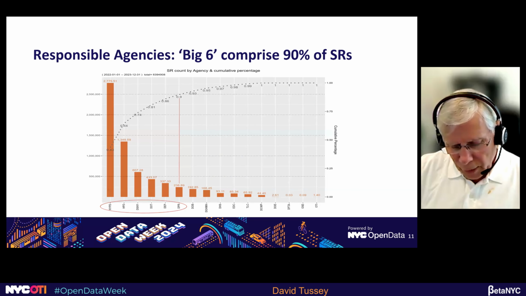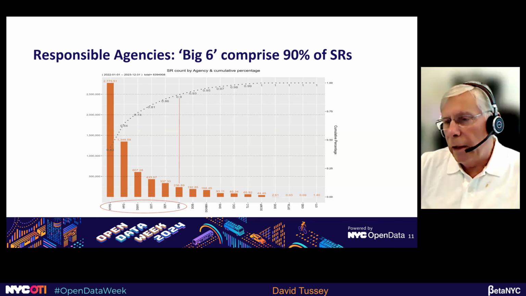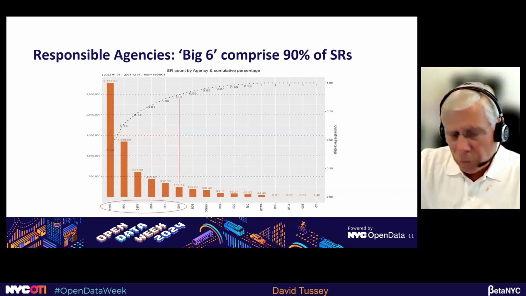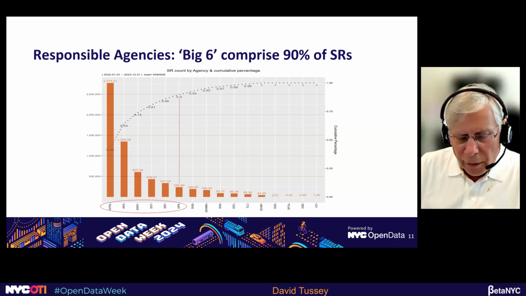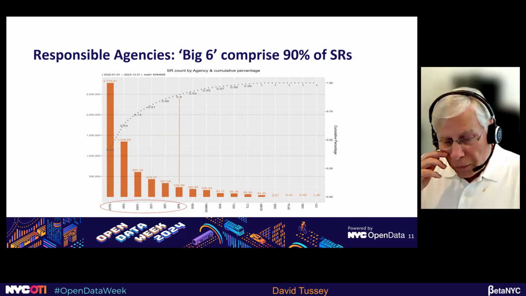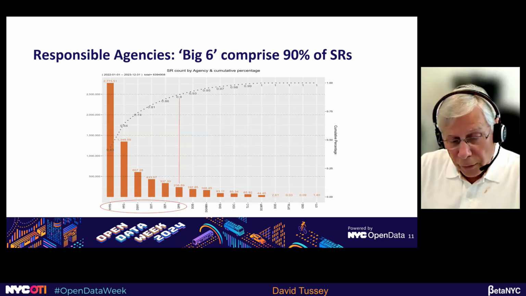The data is lopsided in terms of which agencies are involved. We often refer to the big six: NYPD, HPD, Sanitation, Transportation, Environmental Protection, and Parks and Rec. Those six agencies make up 90% of the SRs that are here, with NYPD clearly leading the pack. And there's other agencies that are represented, and they have small percentages. But let me point out that even a small percentage of a nearly 6.5 million record data set is still a pretty significant number, and it's still pretty darn useful for doing analysis.